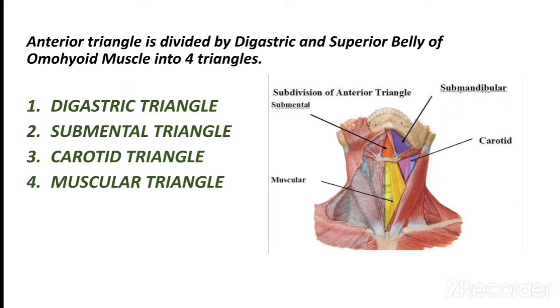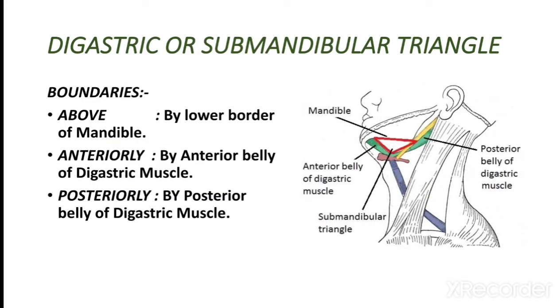The anterior triangle is divided by the digastric muscle and superior belly of omohyoid muscle into four triangles: digastric triangle, submental triangle, carotid triangle, and muscular triangle. Digastric triangle boundaries are: above by the lower border of the mandible, anteriorly by the anterior belly of digastric muscle, posteriorly by the posterior belly of digastric muscle.